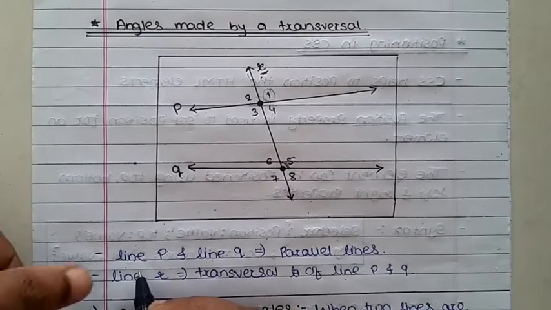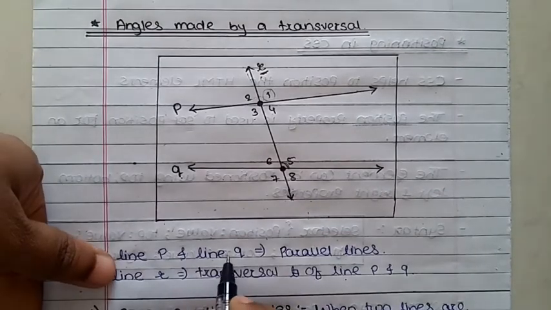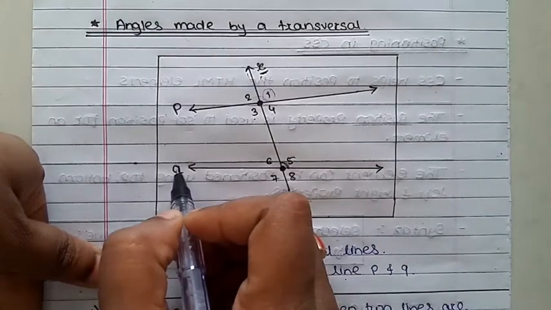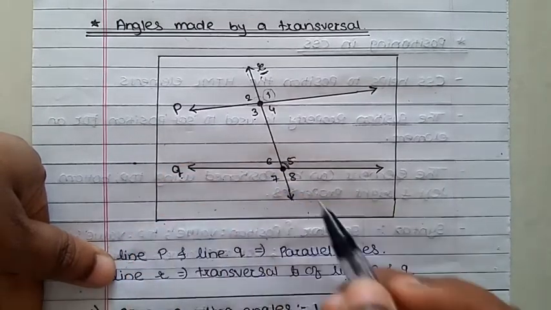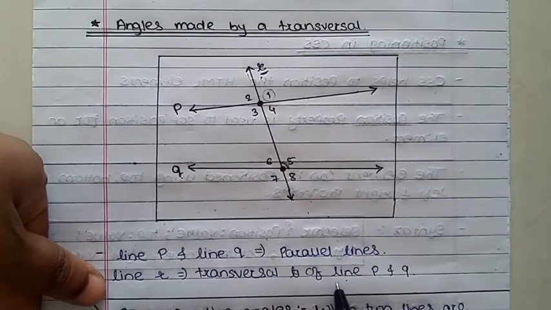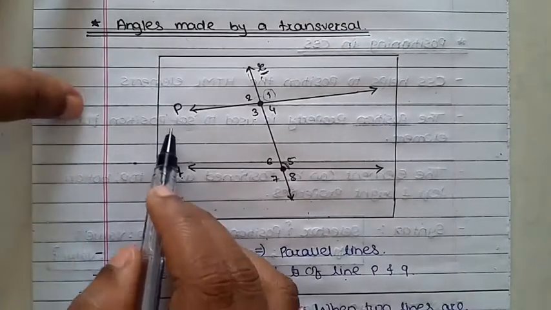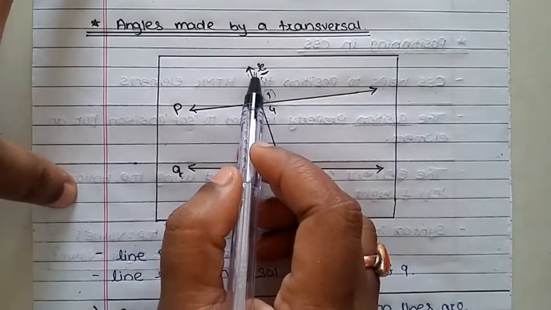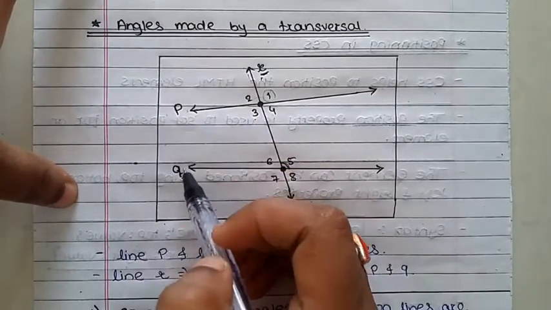So next thing, line P and line Q. Line P and Q are parallel lines, and line R is the transversal of lines P and Q. Okay, P and Q are parallel lines, and R is the transversal of P and Q.